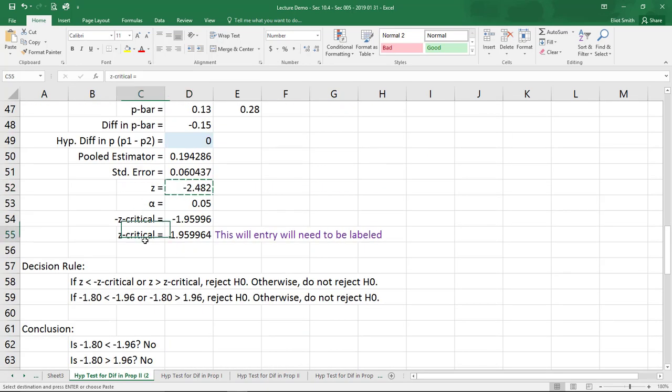Oh, I don't have that. All right, so let's make a p-value. All right, p-value. Let's see.